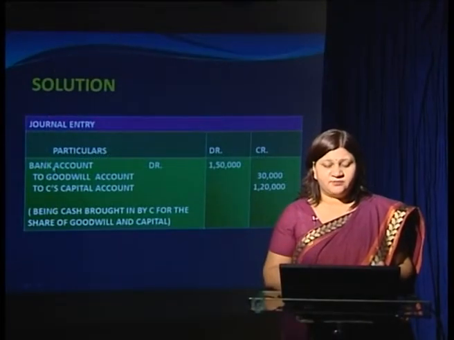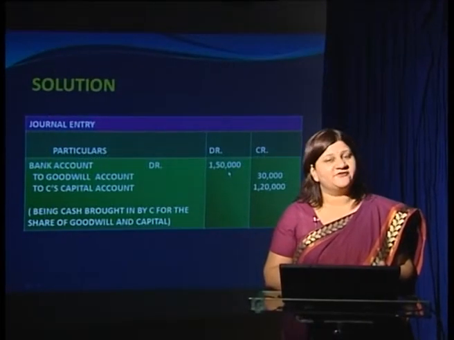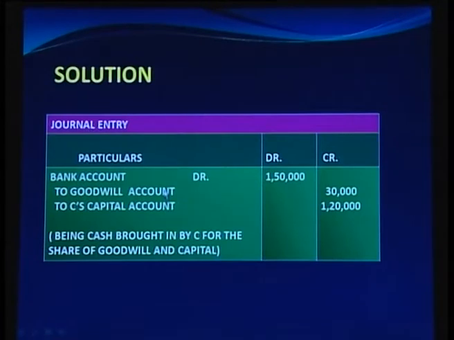So, we will write bank account debit 1,50,000 to goodwill, and adjacent to goodwill we will write in the credit column 30,000, that is the amount of goodwill he has brought for his share, and this 1,20,000 he has brought for the capital contribution in the partnership firm.